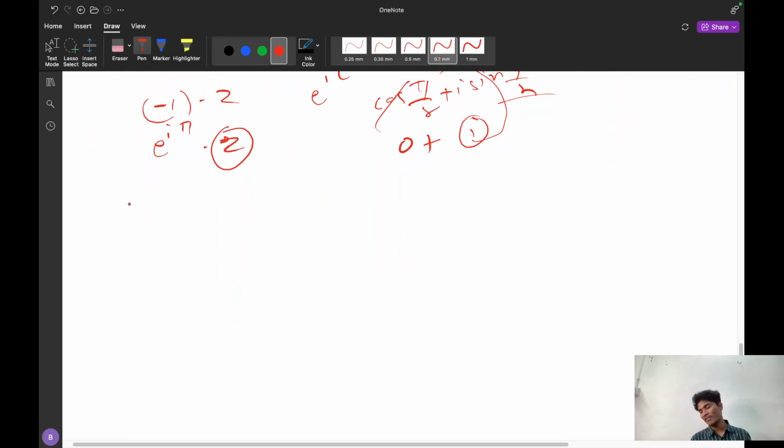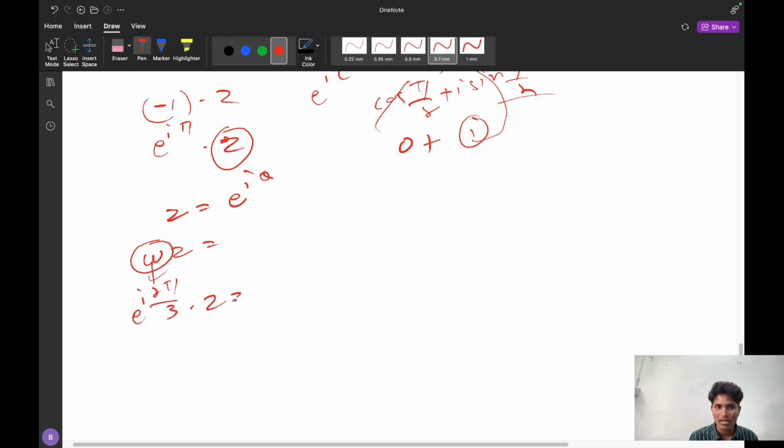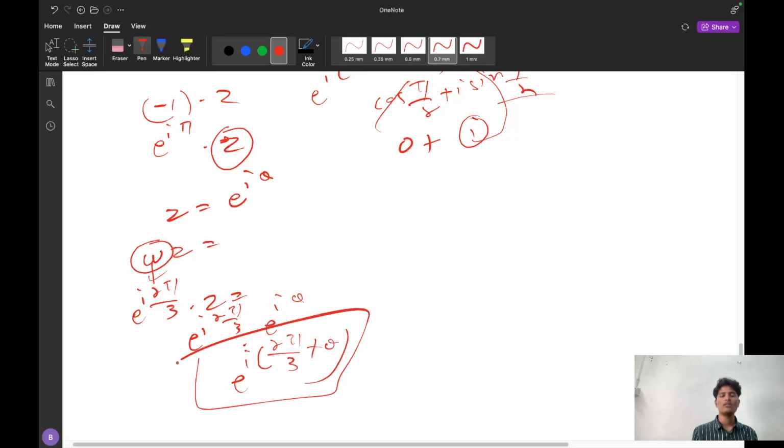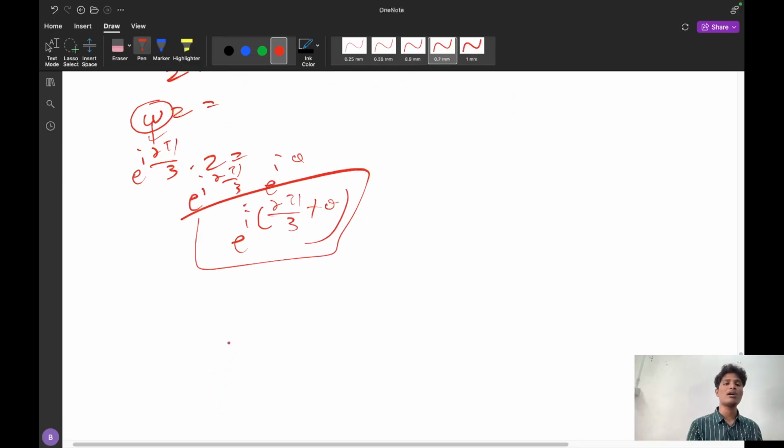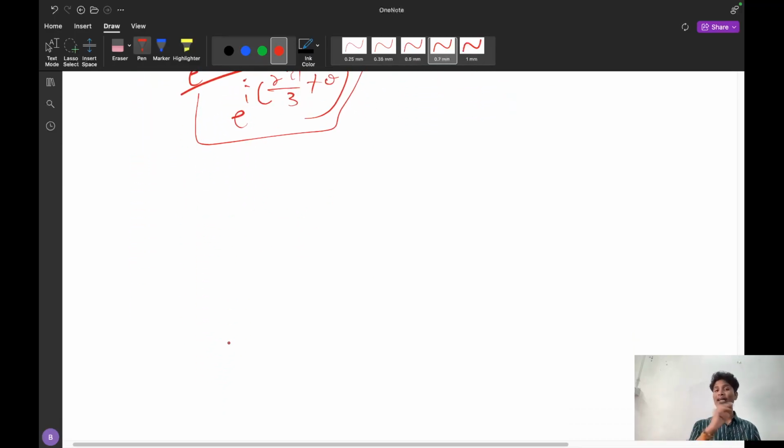And we can multiply with i, omega, anything. Suppose z is equal to e^(iθ). If I multiply z with omega, what is the argument of omega? e^(i2π/3), I already discussed. e^(i2π/3) into z, where z is e^(iθ). So e^(i(2π/3 + θ)). So this is a rotation. We have rotated the complex number z, which has the angle theta, by 2π/3 units.